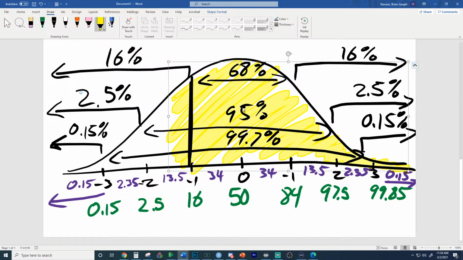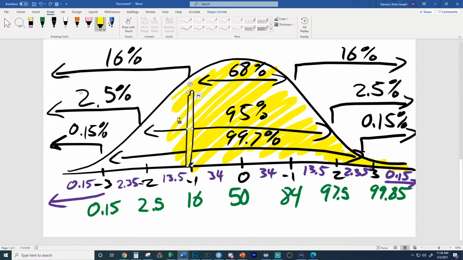So if 16% is below, Kevin, great job, Kevin. So then we're going to bring this back over here. And then we're going to go right here. So it has to be more than 84. But then it has to be less than what? Because now we put the line right here, as close as we can. So we put the line right here, and it has to be less than what?